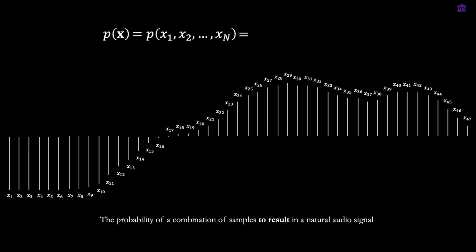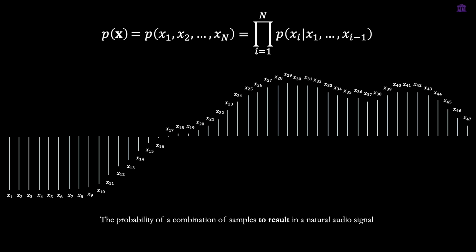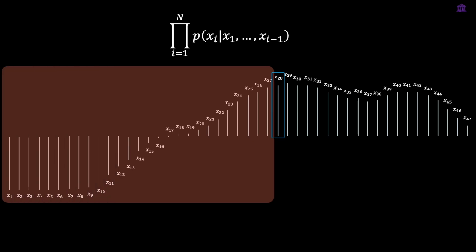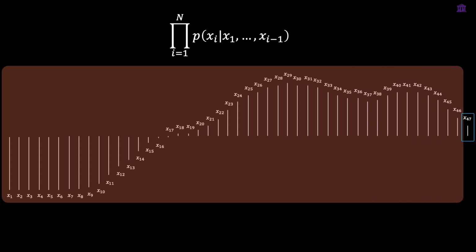Recall from the previous part that the joint probability can be equally written as a chain of conditional probabilities. This means that we can predict the next sample given all the previous samples up to the current one, and the probability distribution tells us how likely our prediction is. By doing this for all the samples one after another, we can sequentially generate all the samples in the signal. This is autoregressive generation. Let's see exactly how this is done in WaveNet.